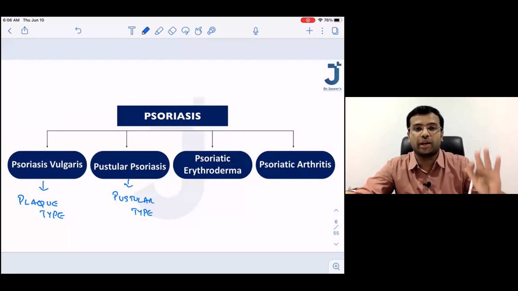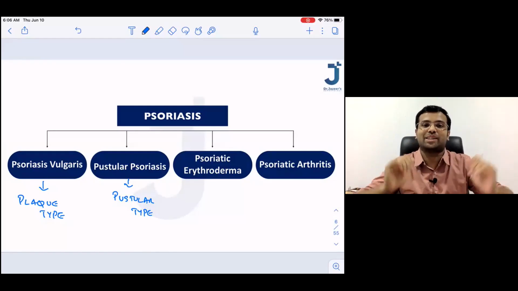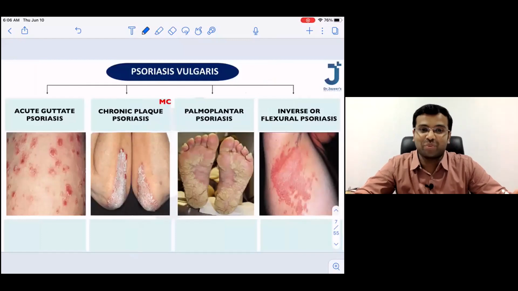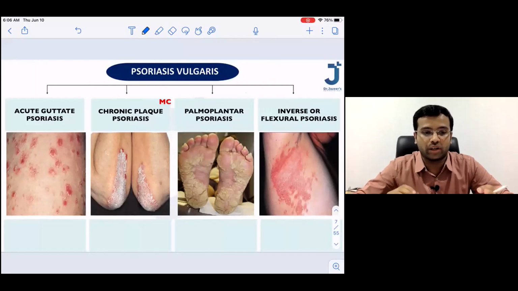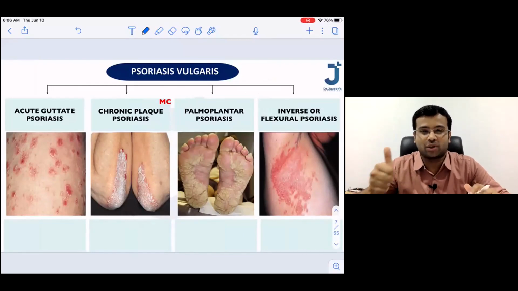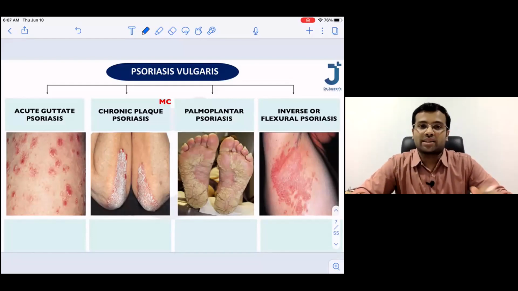Now, let us concentrate on the first thing. What is psoriasis vulgaris, and are there any subtypes again? Of course, yes. So medicine cannot be that easy, isn't it? Psoriasis vulgaris, we are going to divide again into multiple subtypes. I hope you are able to catch up with my pace. If you want me to slow down, let me know immediately. Or if the pace is fine, just drop a small message in the chat box immediately so that there is no delay. So the first thing that I am going to discuss today is psoriasis vulgaris.